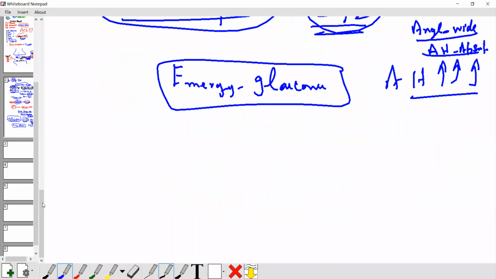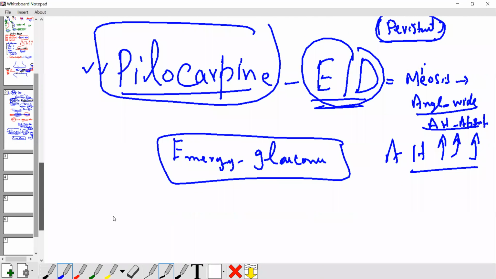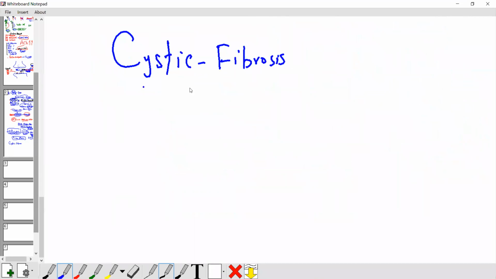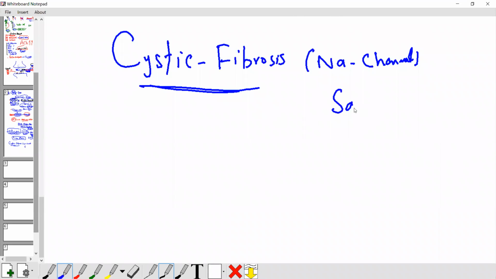Another use of pilocarpine is in cystic fibrosis. Do you know cystic fibrosis? This is a genetic disease of the sodium channel. These babies have salty skin.